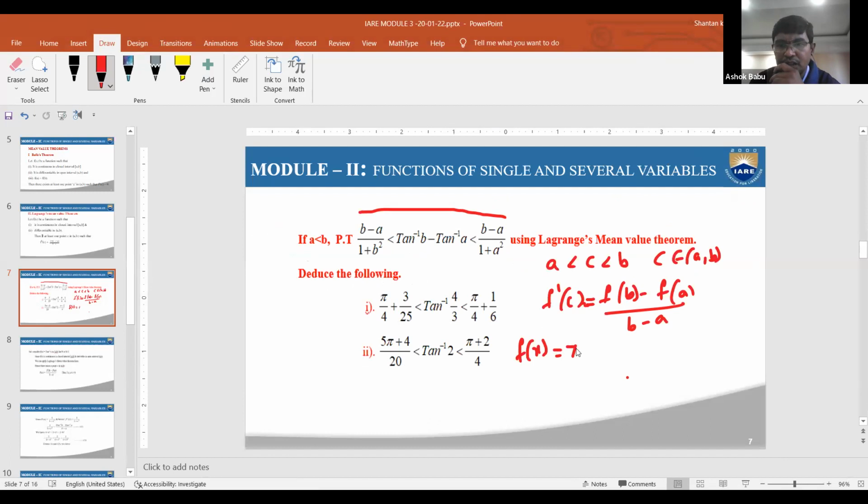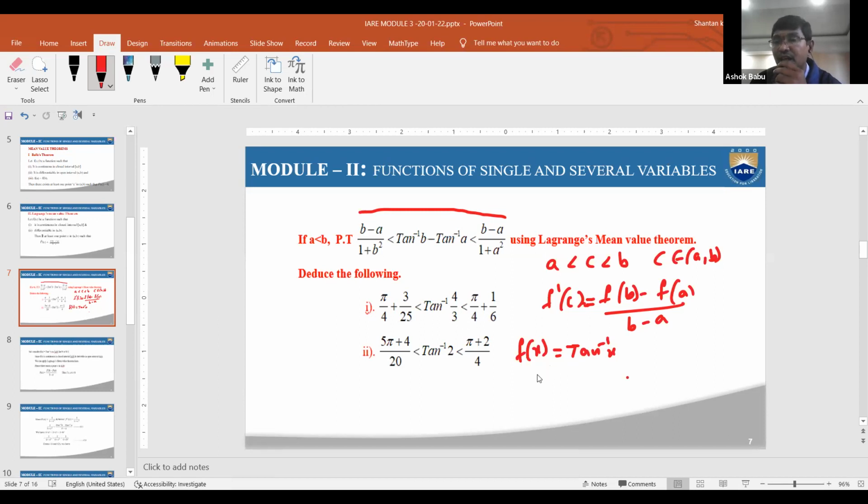Tan inverse of x only. I am asking in terms of x. If I am asking in terms of x, you need to tell what the function is in terms of x only. If I am asking in terms of a, b, you need to tell in terms of a, b. Here f of x means f is a function in terms of x. Therefore, you need to tell tan inverse x only.